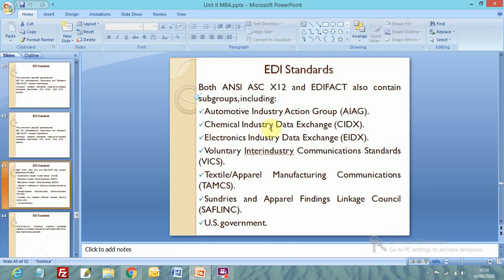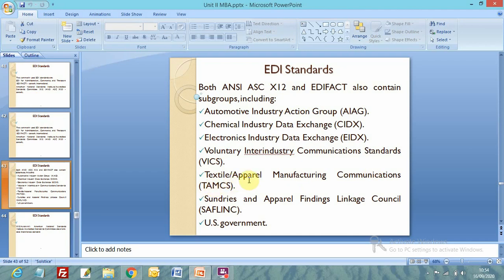Chemical Industry Data Exchange, CIDX. Electronics Industry Data Exchange, EIDX. So these are the subgroups related to different industries. And Voluntary Inter-industry Communications Standards, VICS. Textile, Apparel, Manufacturing Communications, TAMCS.